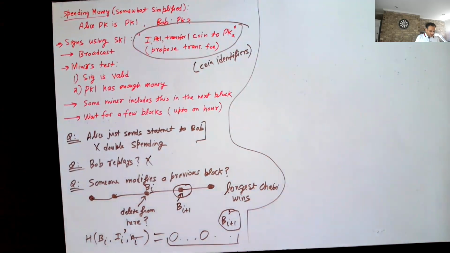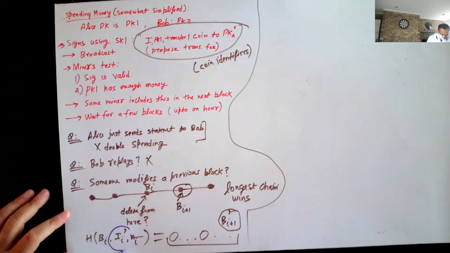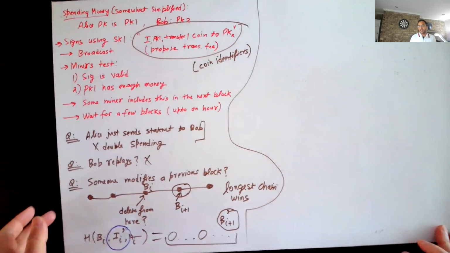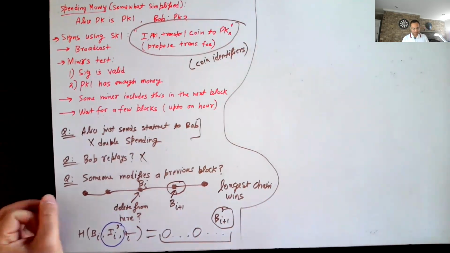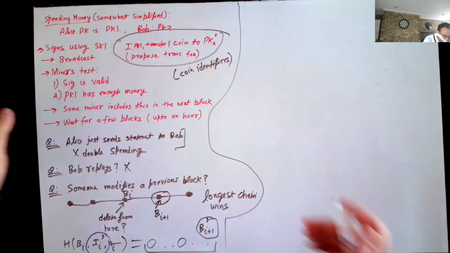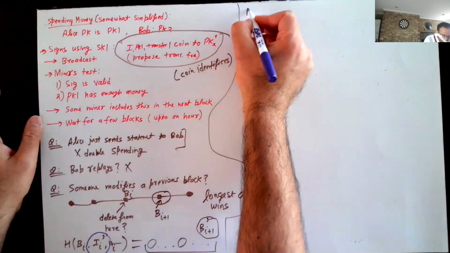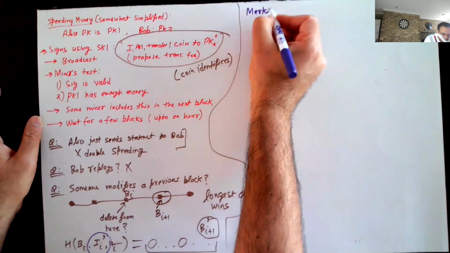Okay, so let's move on. Now let me get to the information part. How do you arrange information in the blockchain? And this is done in the form of what is known as Merkle trees.